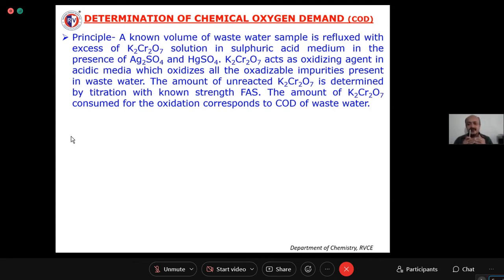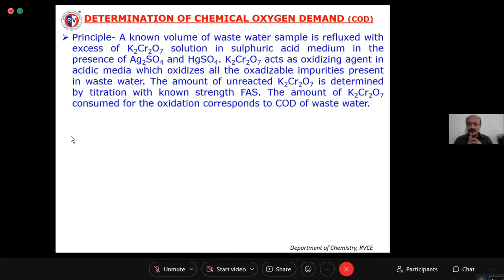So after refluxing, what happens? Some amount of potassium dichromate is consumed for oxidation of all the impurities present in the water sample. So you have to estimate the unconsumed potassium dichromate. If you estimate the unconsumed potassium dichromate, you can calculate how much potassium dichromate is consumed for oxidation of all the impurities. Are you following this principle or not? Yes, sir.